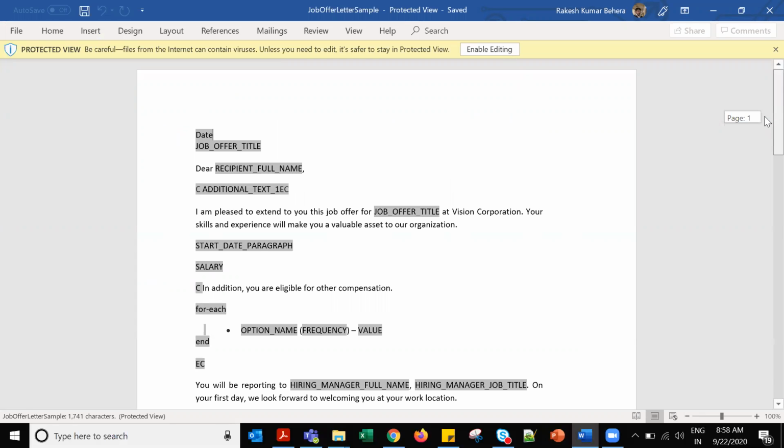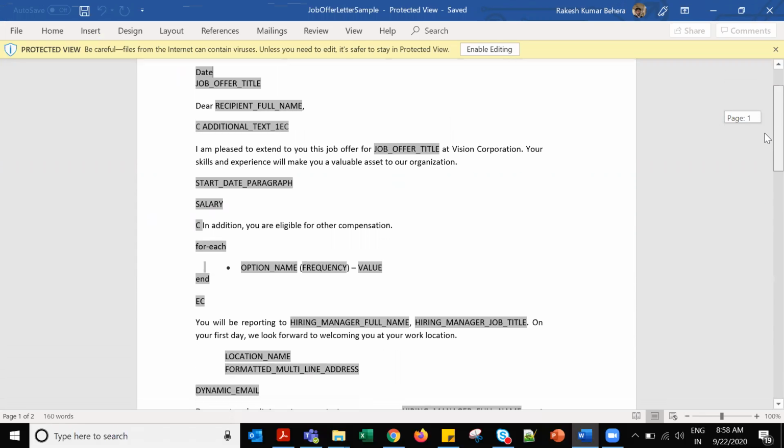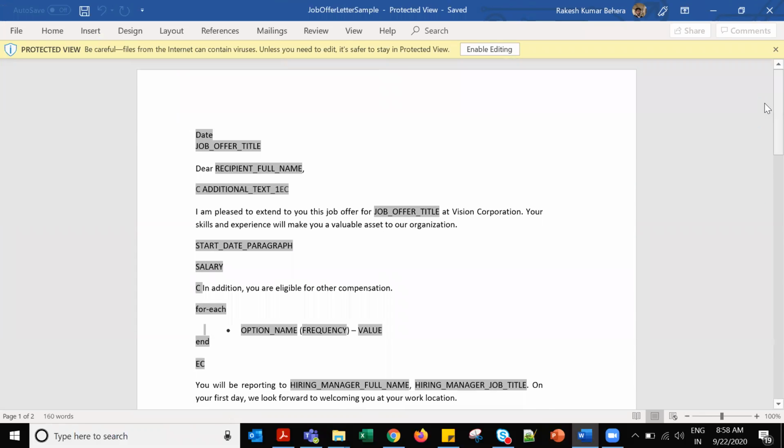This is the template. Yesterday we had the doubt of how they are going to design this one. So first, we have to remember the formula. What will be the full name? If you want the full name, then you have to put it like recipient underscore full underscore name.